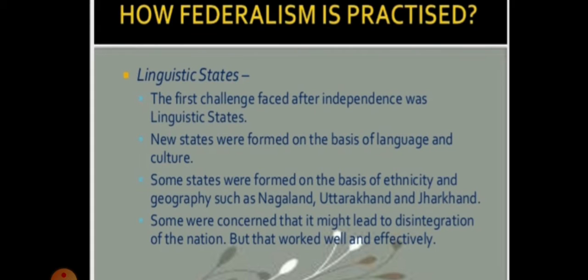If you remember, we were framing the constitution and getting independence. At that moment the settlement of refugees was going on, and India was divided. India and Pakistan had been divided.